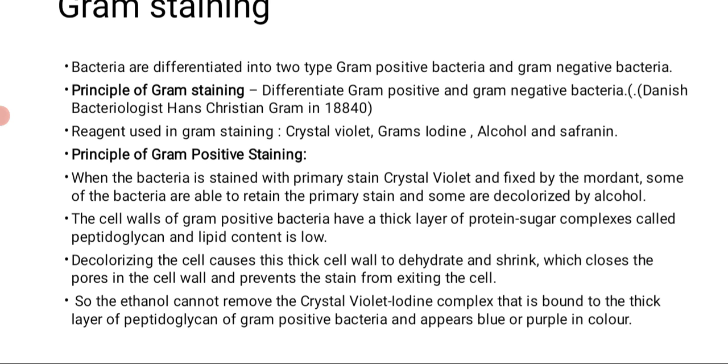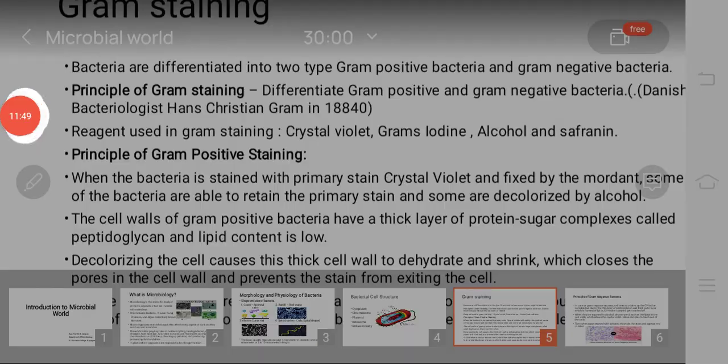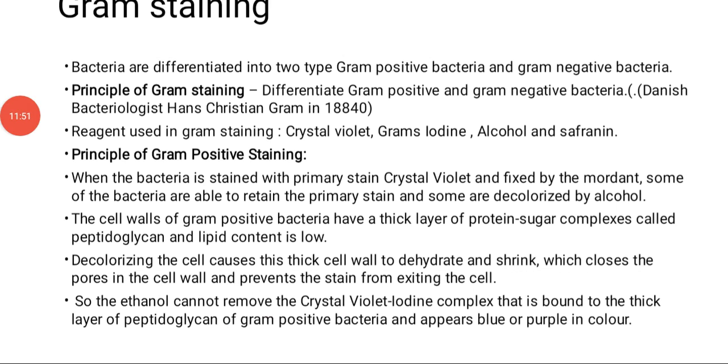So the ethanol cannot remove the crystal violet iodine complex, known as the CV complex, meaning crystal violet and iodine. The CV complex is bound to the thick layer of peptidoglycan of Gram-positive bacteria and appears purple in color.